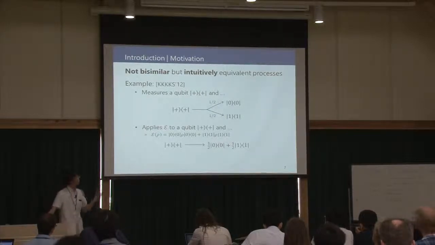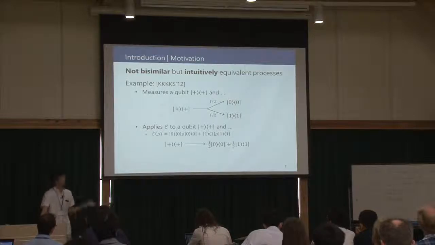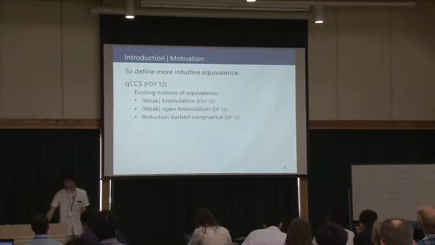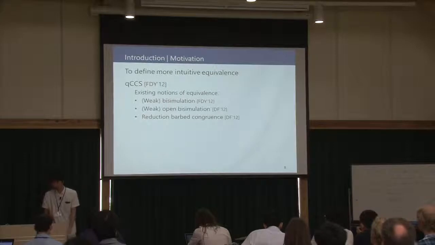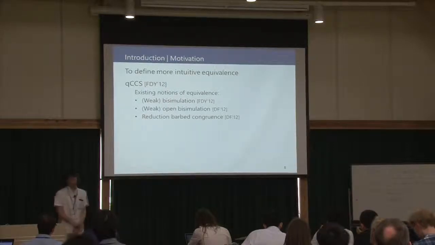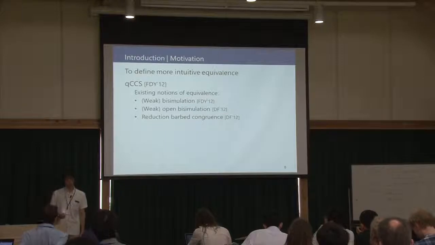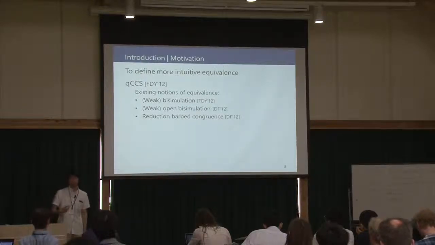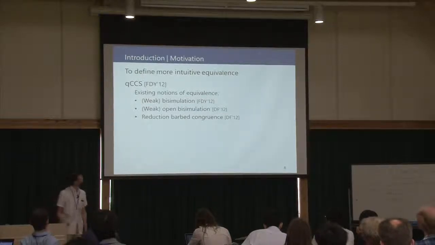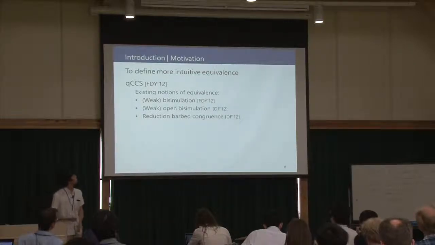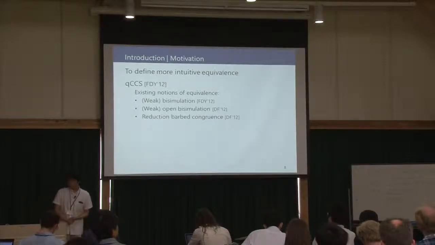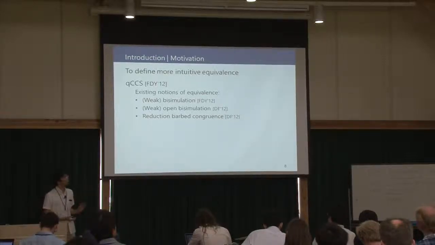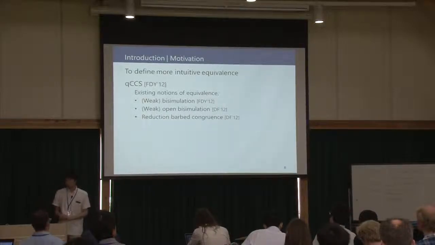We want them to be equivalent. However, they are not bisimilar. So in order to regard them as equivalent, we define a new equivalence relation on QCCS. QCCS is a quantum process calculus, and there are some notions of equivalence, which are weak bisimulation, weak open bisimulation, and reduction-bound congruence. Note that these three do not regard our motivating examples as equivalent.